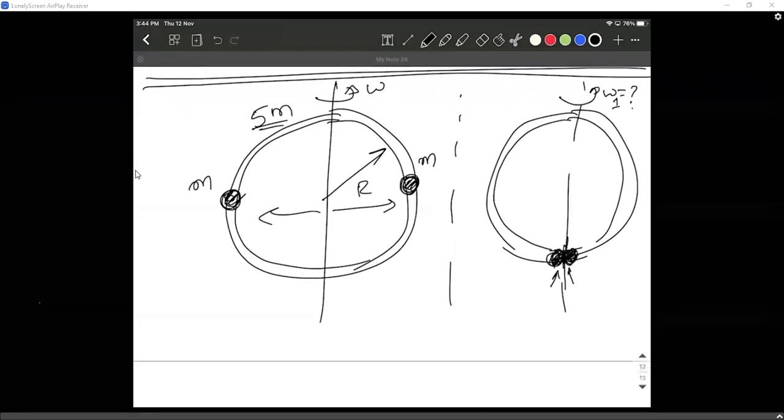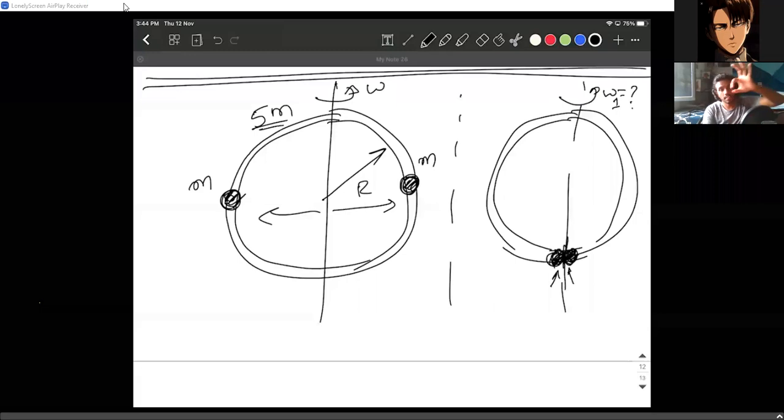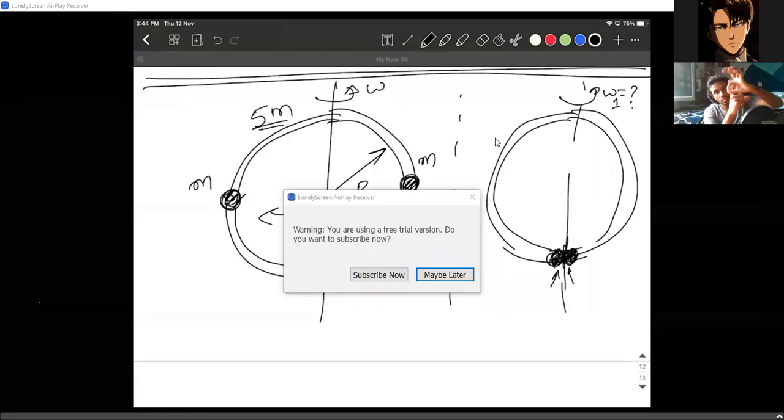Initially, the ring is rotating about one of its diameters. I hope you're understanding when I'm saying ring. It's like this, and it is rotating about this axis. It's not like this. It's rotating about this axis. Okay, so make sure you understand that point first of all.